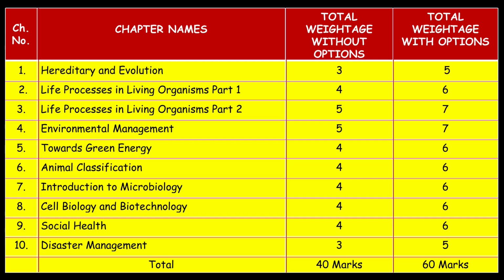Then environmental management, that is also 5 marks out of 7. Then fifth chapter, towards green energy, 4 out of 6. Okay, animal classification, 4 marks out of 6 with option. Introduction to microbiology, 4 out of 6. Cell biology and biotechnology, that is also 4 marks out of 6. Then social health, that carries 4 marks out of 6. And the last chapter, disaster management, that carries 3 marks out of 5. So total you see 40 marks out of 60 marks.